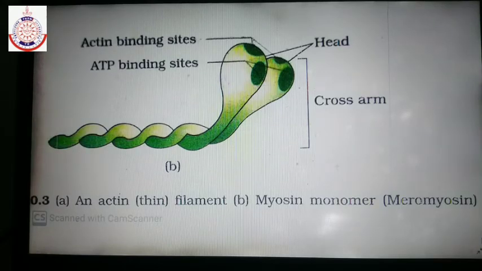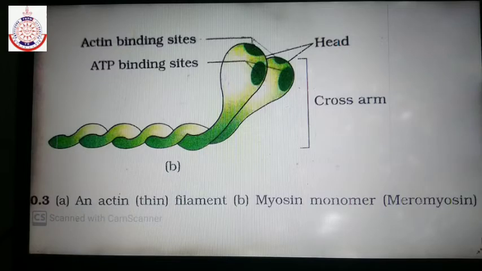So only the heavy meromyosin part, or cross arm, projects out from the thick myofilament. The head of meromyosin contains an enzyme known as ATPase, which helps in the conversion of ATP into ADP to provide energy for the contraction of muscles.